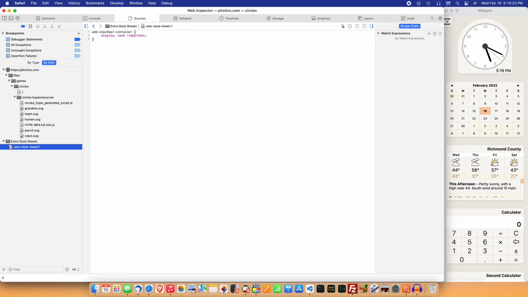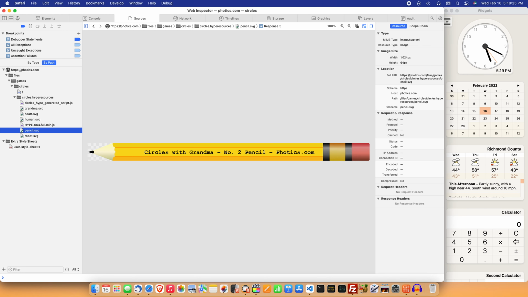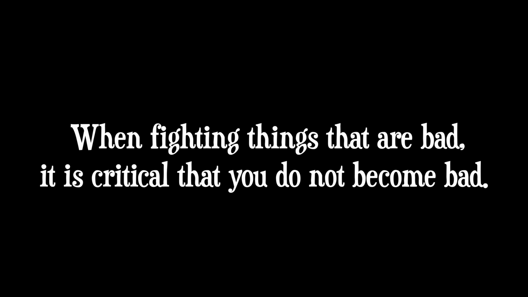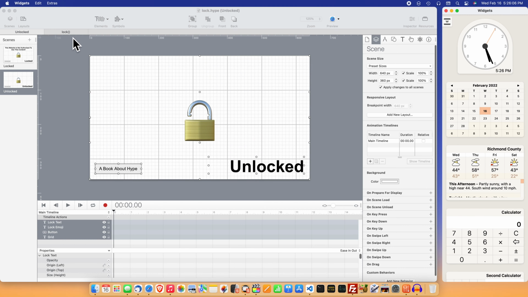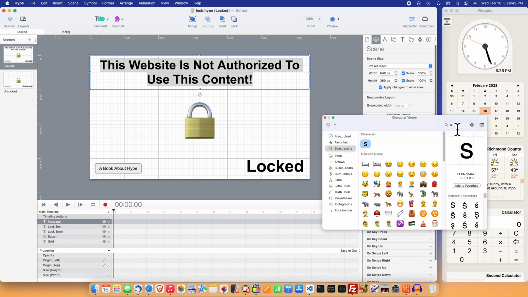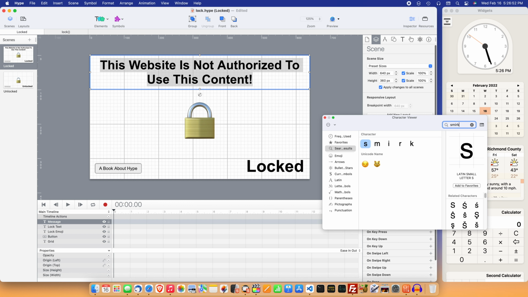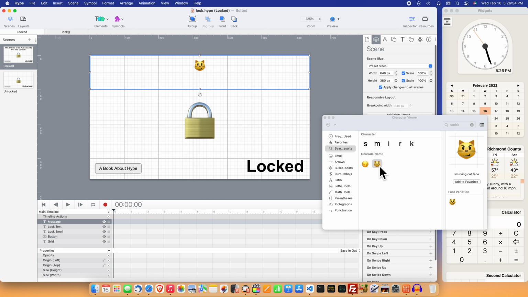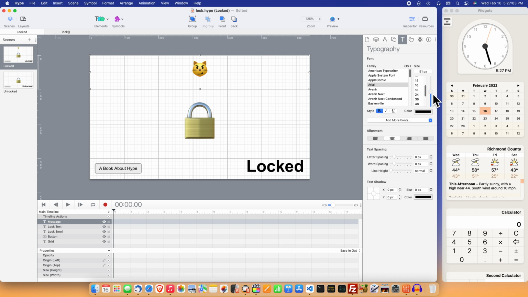This is where you have to remember the most important lesson of this video. When fighting things that are bad, it is critical that you do not become bad yourself. When the project is first taken off your website and then hosted on another, the offender might not know that you've added this code. Now, you could add a polite message saying how this content is copyrighted. However, there are more nefarious possibilities. That's why this video includes a reminder. It's important to stay professional.